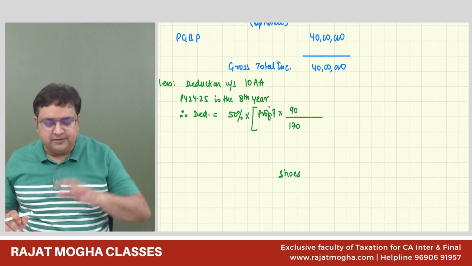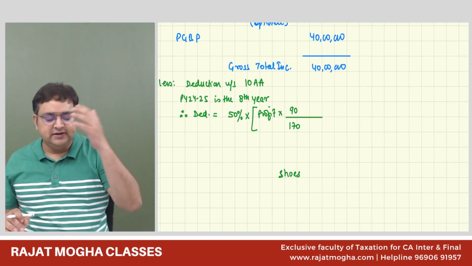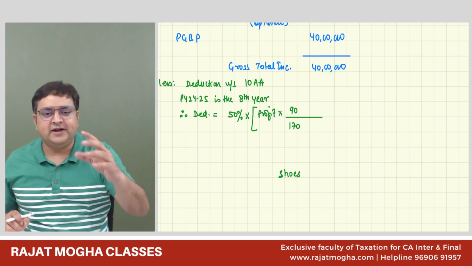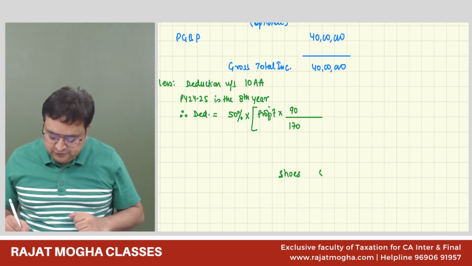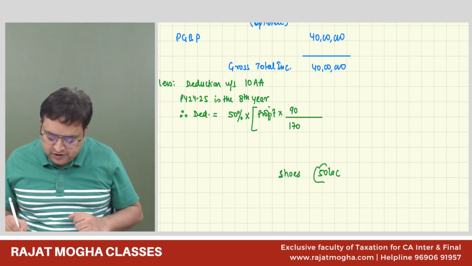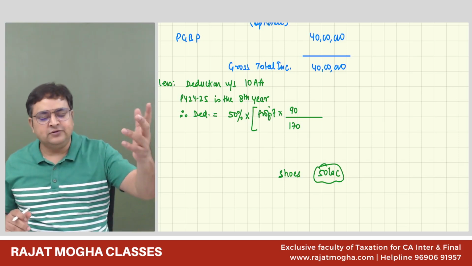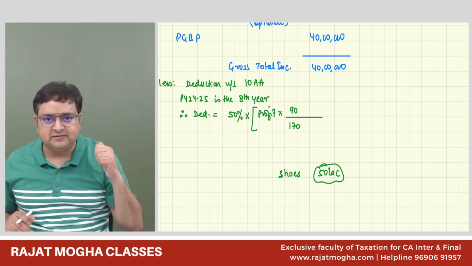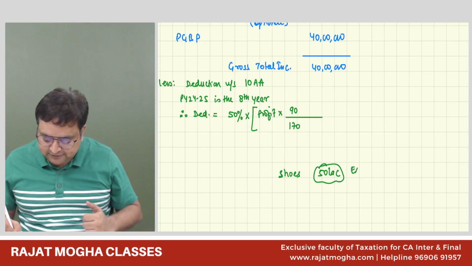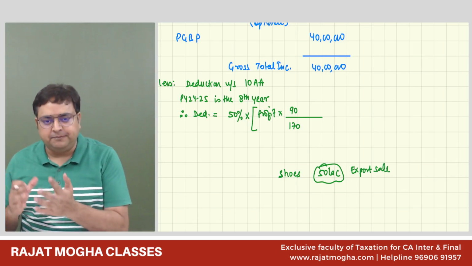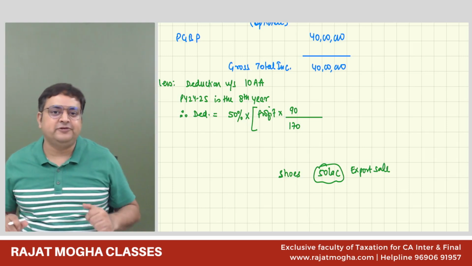And let's say this German guy says, Rajat, please send us shoes, we are giving you an order of, let's say, 50 lakh rupees. Okay, I'll say I'll export you shoes and please give me 50 lakh rupees. So this is my sale. This is my export sale. Export sale is part of my total sale also, but this is my export sale.